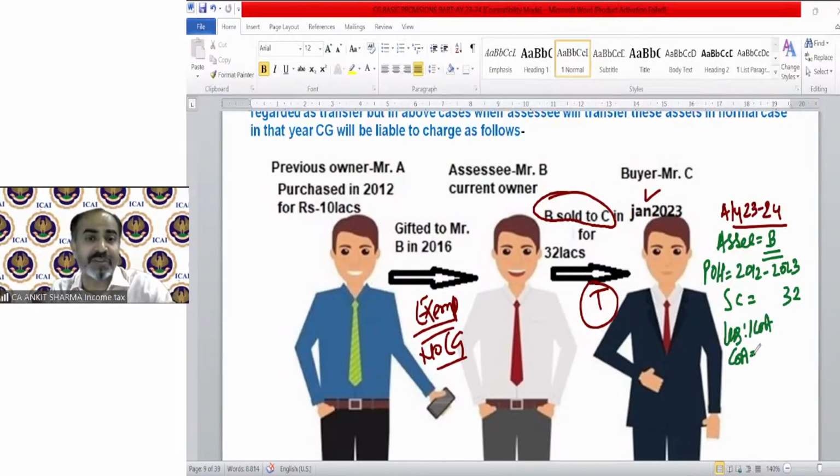The cost of acquisition of Mr. A, the previous owner, needs to be taken: 10 lakh into 331. And if I ask you the index of which year needs to be taken, now the problem arises: we cannot take it of the previous owner, Mr. A. We need to take it from the point of view of Mr. B, that is, indexation of 1617 will be applied to calculate the capital gain. I hope it's more clear now. Okay.